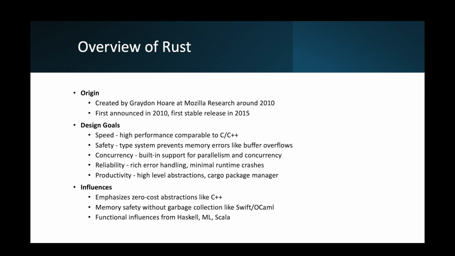The compiler tracks lifetime and ownership statically, so it's much more safe. Functional influences come from Haskell, ML, Scala. So purity and isolation are supported but not enforced. There's also type inference, pattern matching, and enum variants.